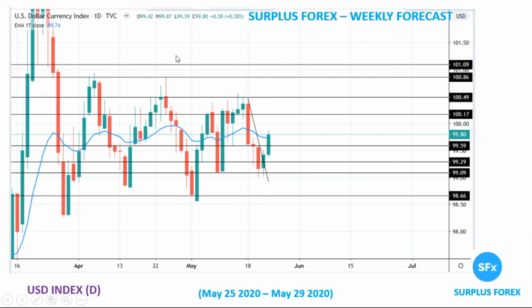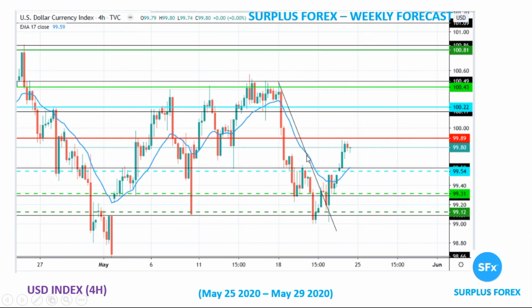The USD index as of now is above the EMA 17 and above the downtrend line on the daily time frame. Let's see on a 4-hour chart how I'm placing it. So I'm reversing my positions, going towards north. As of now it's above the EMA trend line, as we see on the 4-hour chart also, and above the downtrend line, and it's currently sitting at 99.80.